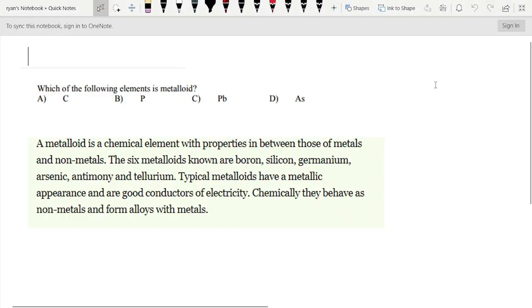This question I have taken from the 2015 Kerala SET examination. Here the question is, which of the following elements is a metalloid? A metalloid is a chemical element with properties in between those of metals and non-metals. Six metalloids are known: boron, silicon, germanium, arsenic, antimony and tellurium. Therefore, option D is the correct answer.